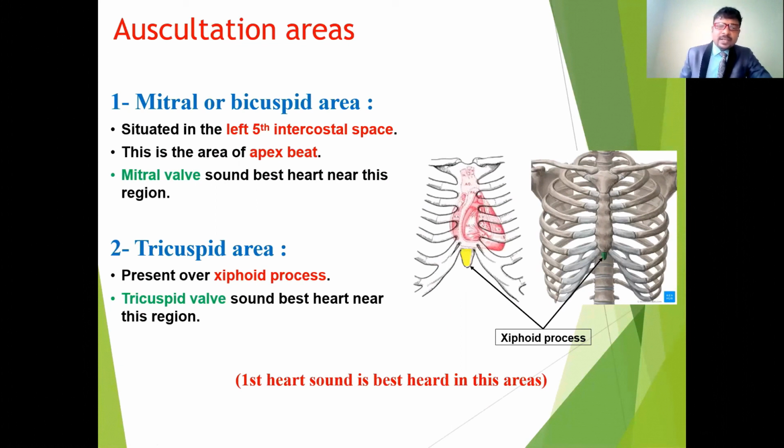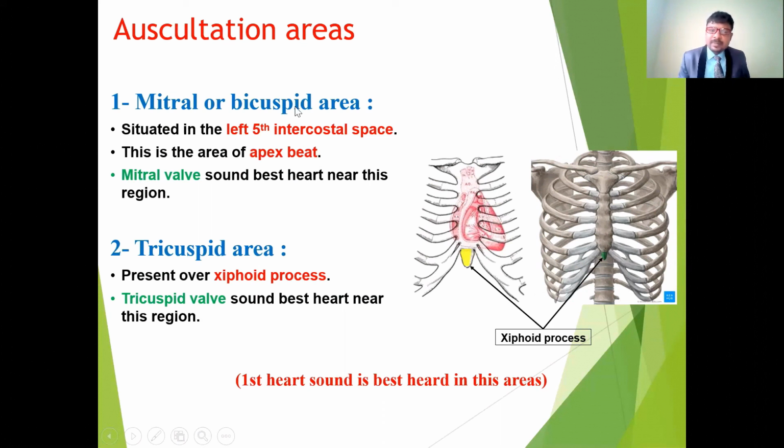Over the mitral, also called bicuspid, area: the mitral or bicuspid area is situated in the left intercostal space. If you count the intercostal spaces, first, second, third, fourth, and fifth, here we are going to hear at the fifth intercostal space the mitral or bicuspid valve. The mitral valve connects the left atrium to the left ventricle, and the tricuspid valve is located between the right atrium and the right ventricle.